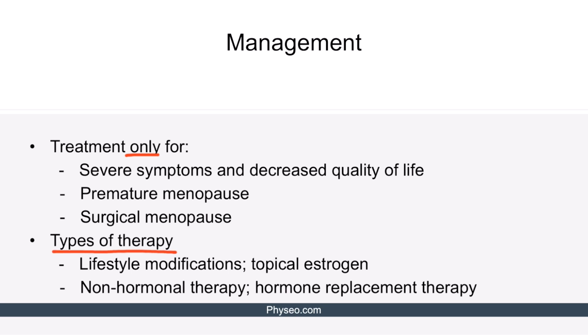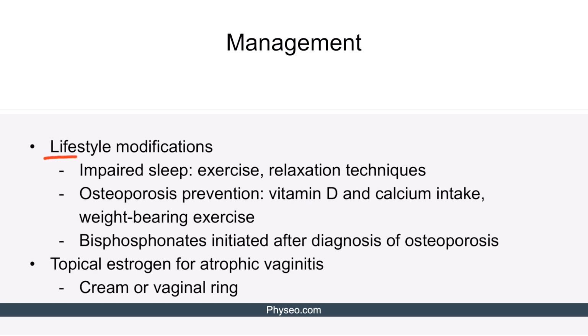Types of therapy include lifestyle modifications, topical estrogen, non-hormonal therapy, and hormonal replacement therapy. It's worth noting that these treatment options do not usually result in complete resolution of menopausal symptoms. Instead, they delay the onset of those symptoms. Lifestyle modifications comprise the first-line treatment for menopause. Exercise and relaxation techniques can be attempted for impaired sleep.